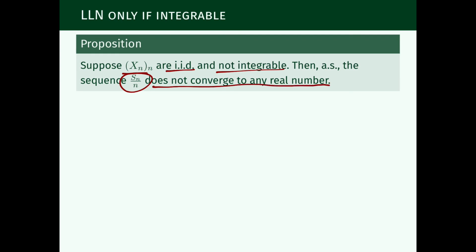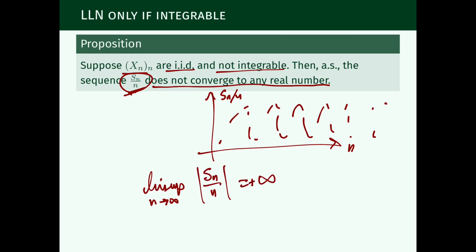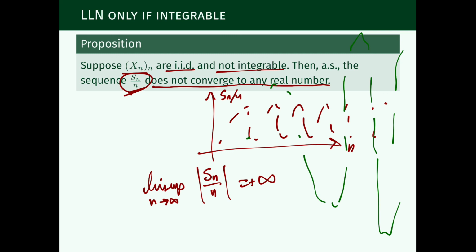Not only does it not converge to any real number, this sequence of averages of xn's, if we plot the graph of this, n, and here Sn over n, is not that it does not converge because it's oscillating like this. It does not converge because the lim sup as n tends to infinity of Sn over n equals infinity. So either this sequence is going bigger and bigger in both directions, or at least in one of the directions.